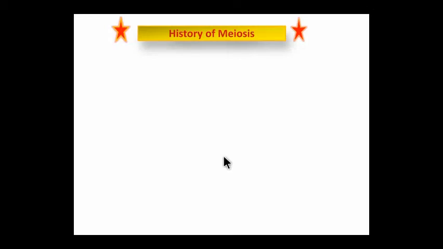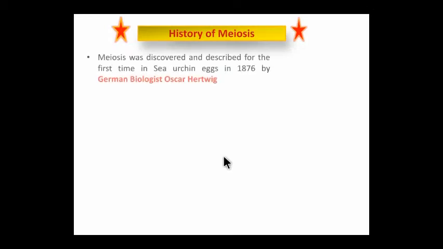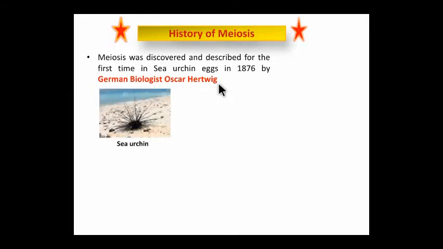The history of meiosis started after its discovery and description for the first time by the German biologist Oscar Hertwig. He studied meiosis in sea urchin eggs.